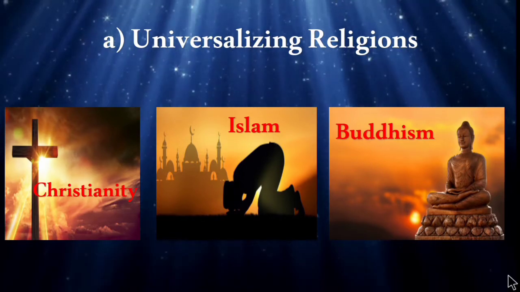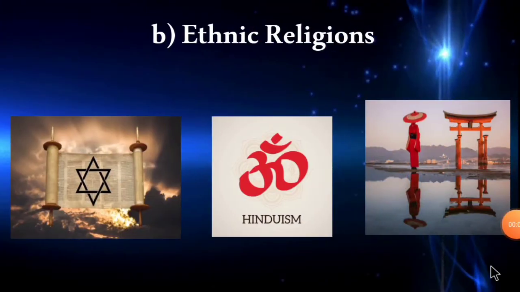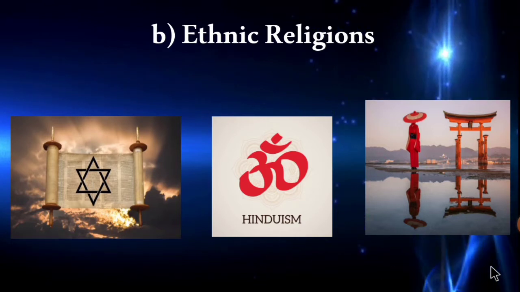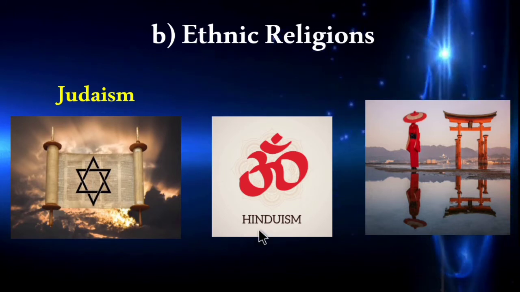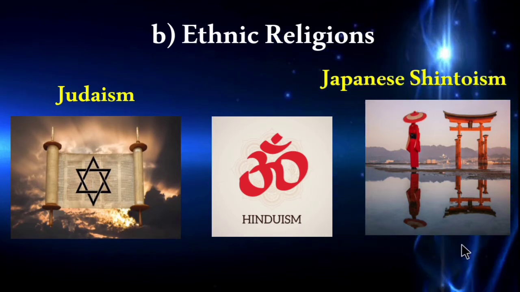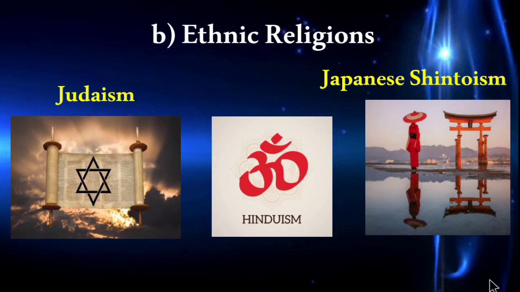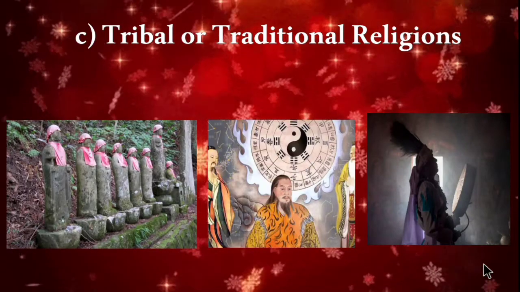The second category of religion is ethnic religions. The ethnic religions are based on certain moral values or ethnic values. First one is Judaism, second is Hinduism and third one is Japanese Shintoism. So now let's move on to the third category, that is tribal or traditional religions.